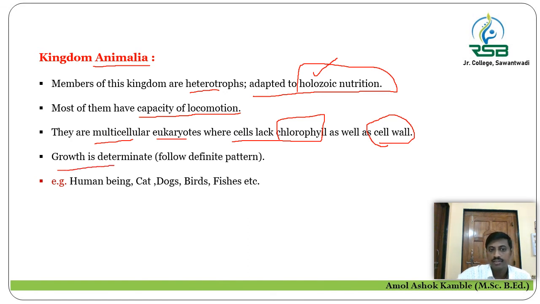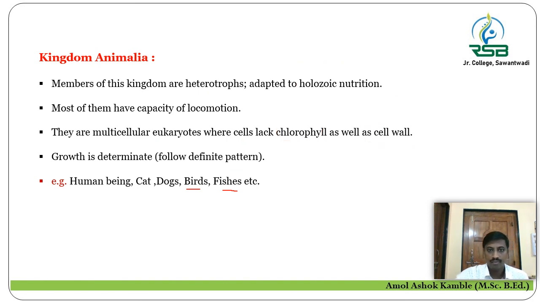The growth is determinate. Limited growth is there. Definite growth pattern is there. An example, that is the human being, cat, dog, birds, different fishes, and so many. So it is all about the general characteristics of Kingdom Animalia.